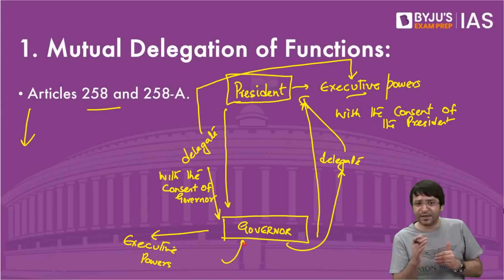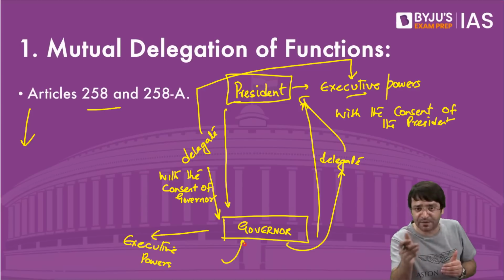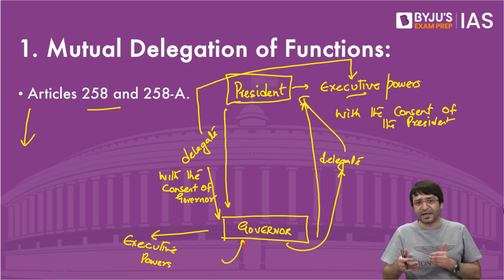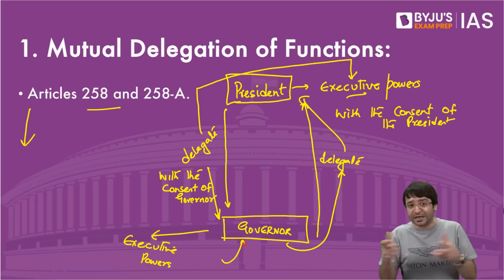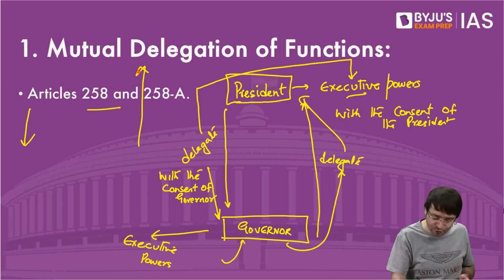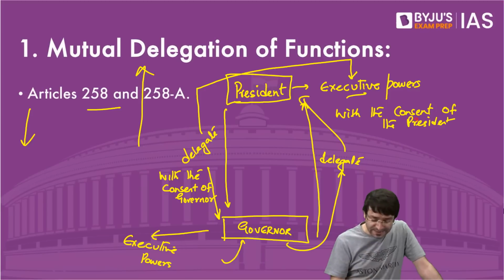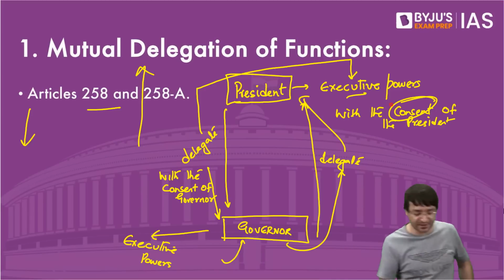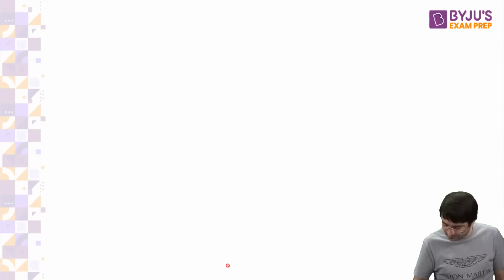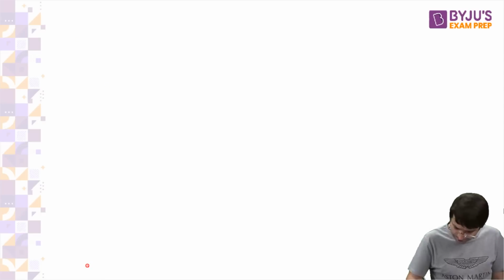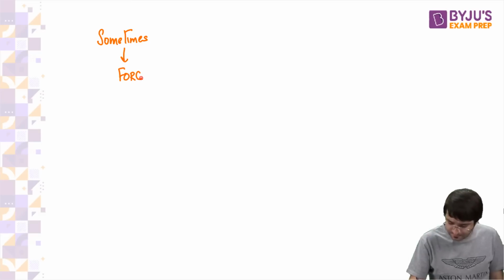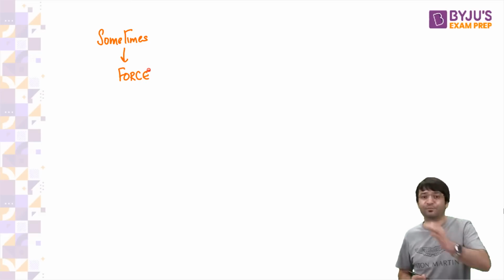Mutually, you're agreeing with each other. Mutually, center is delegating some executive power to the state. State is delegating some executive power to the center. Mutually, with each other's consent. This is mutual delegation of functions. Cooperative federalism. But this is only mutual. This is through consent. Sometimes it can be through force. Which is very important for you to understand for your prelims examination.